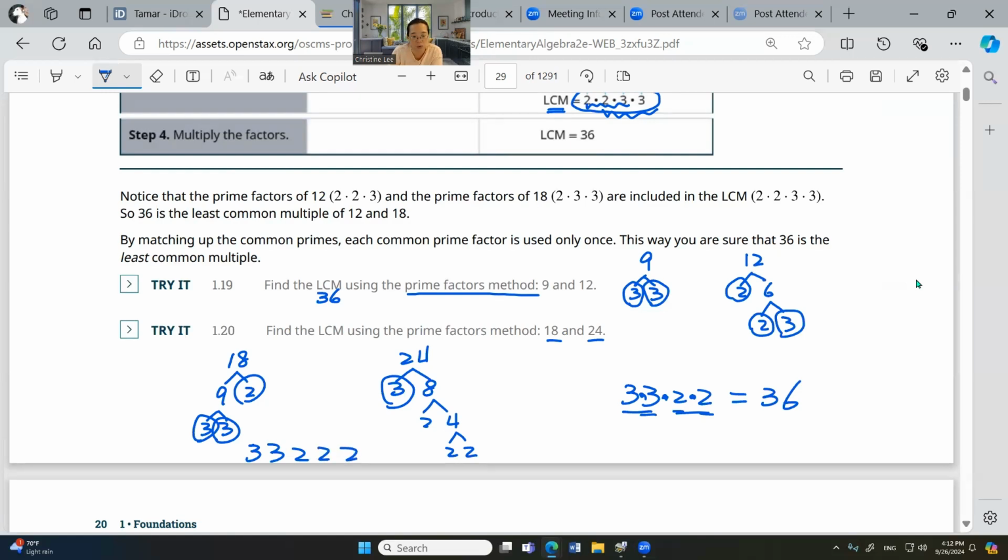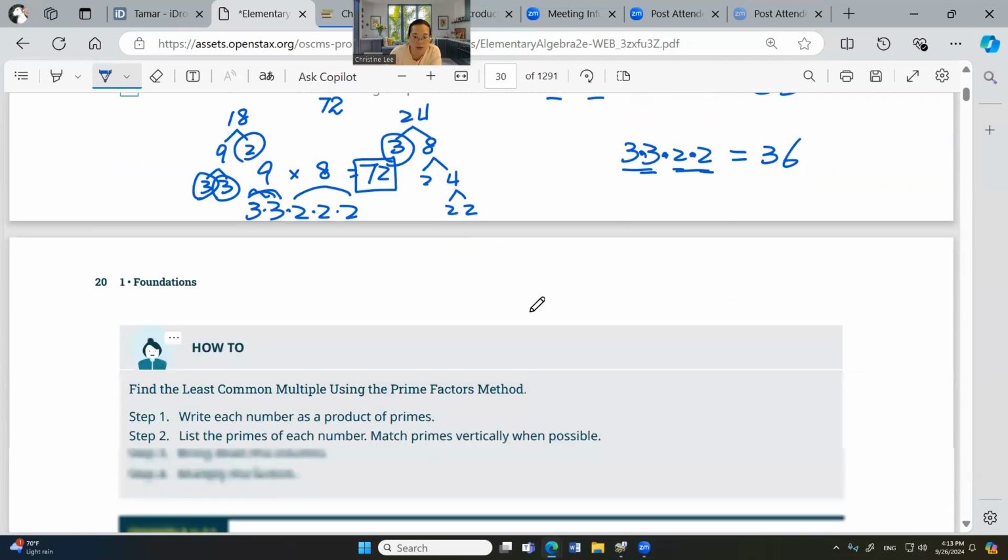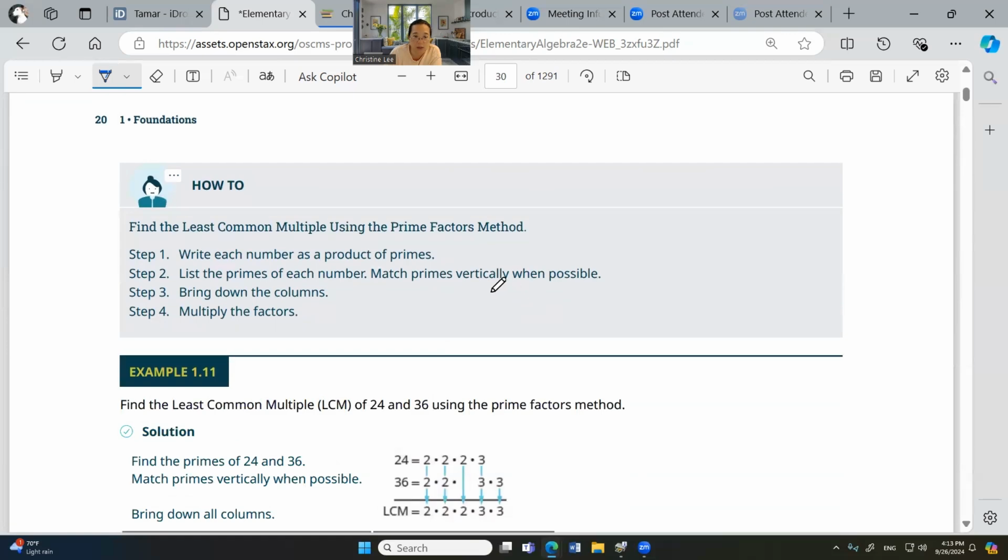This is what I need: 3, 3, 2, 2, 2. So I multiply all of them. That's 9, right? And 2 times 2 times 2 is 8, so that means 72. 9 times 8 is 72. My answer is 72. It's my LCM, least common multiple. So that's two different methods.